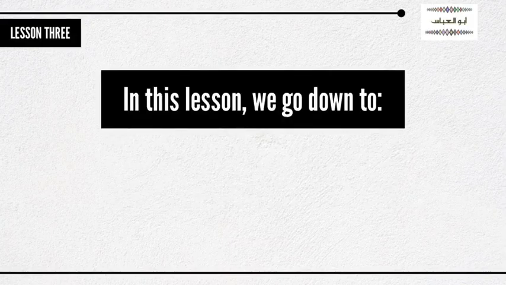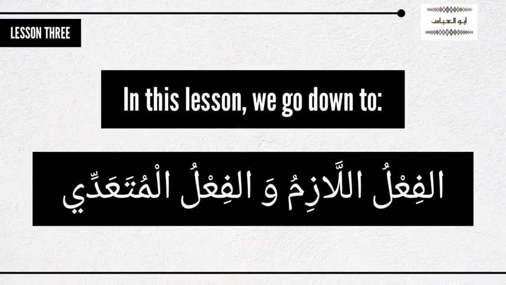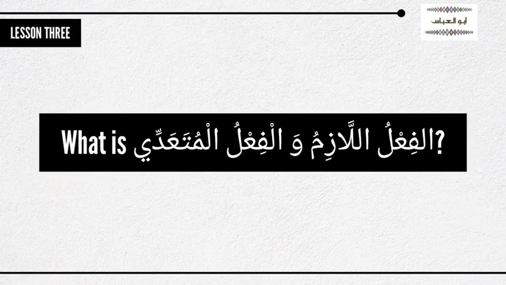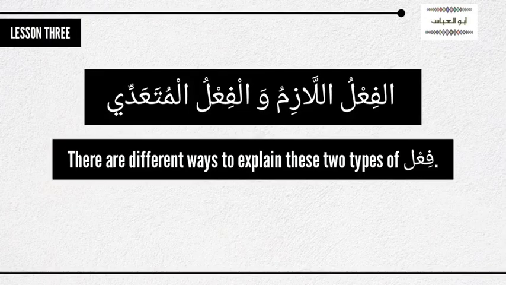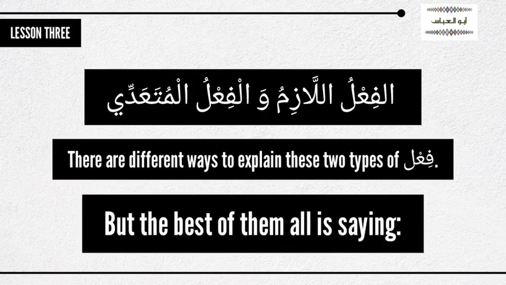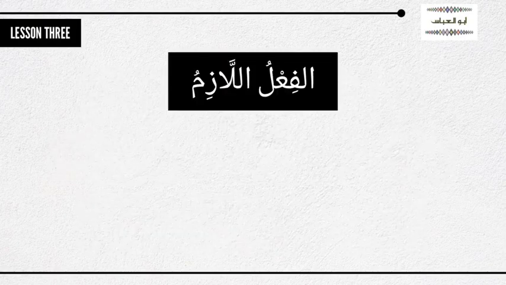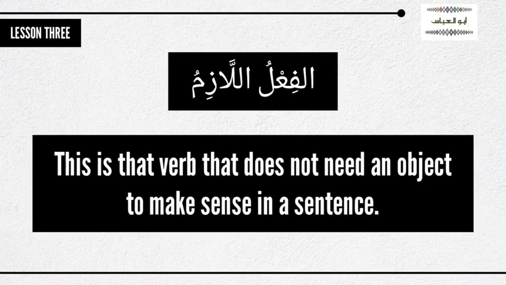So in this lesson we go down to al-fi'lu al-lazimu wal-fi'lu al-muta'addi. So what is al-fi'lu al-lazim wal-fi'lu al-muta'addi? There are different ways we can explain these two types of fi'l, but the best of them all is saying that al-fi'lu al-lazim is that verb that does not need an object before it makes sense in a sentence.